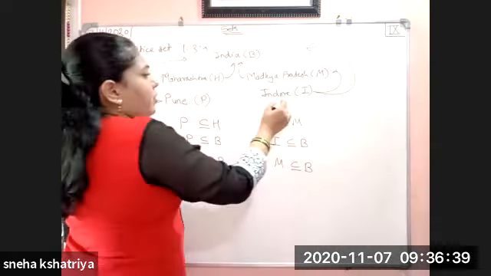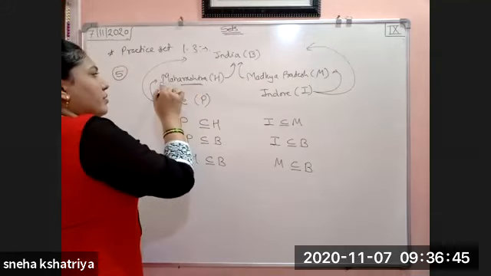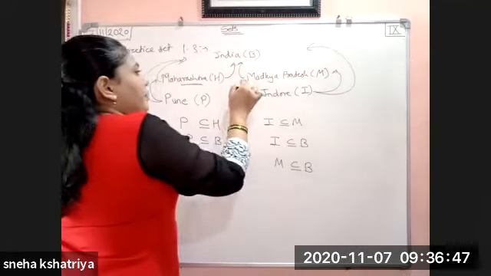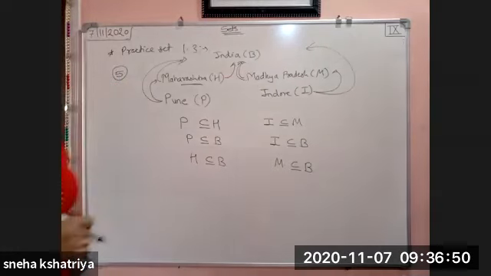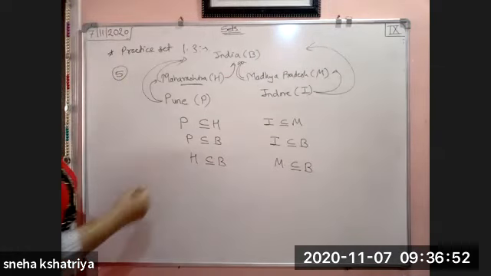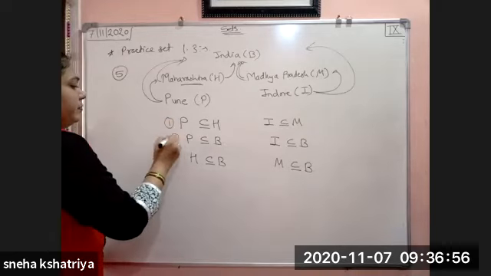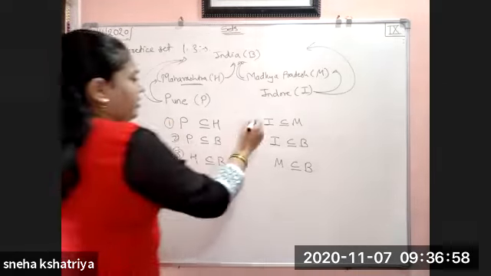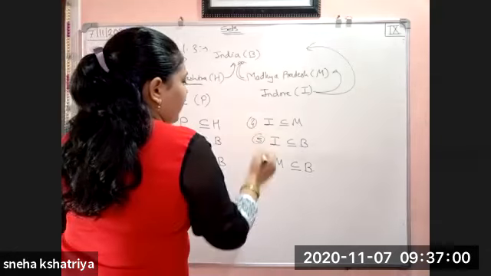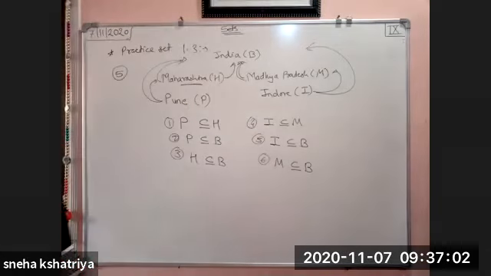Also, H and M are states whose residents are in India, Madhya Pradesh residents are in India. So these are the possible subset relations which we can find here: 1, 2, 3, 4, 5 and 6. If you want to write them down, you can write them down. Very easy one.